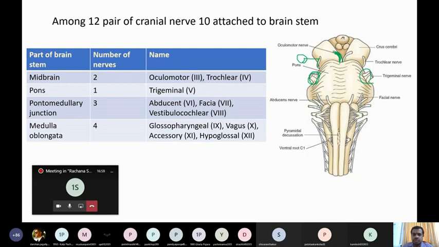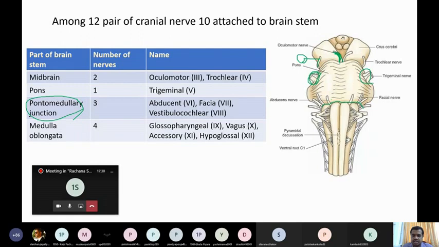Now, there are three nerves attached to the junction between the pons and medulla. The junction is known as the pontomedullary junction, which means the junction between the pons and medulla. I'll mark this area with a line. This area is known as the pontomedullary junction. And from that area, three nerves arise.